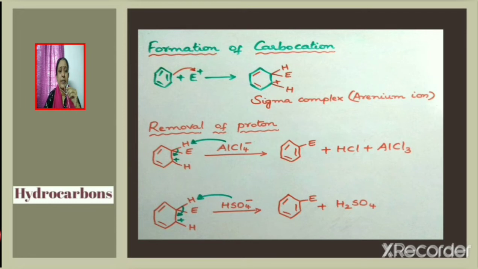Now instead of AlCl4-, if HSO4- is present, as in the case of nitration reaction, a proton will be taken up by HSO4-, that leads to the formation of sulfuric acid, and we get the respective product.